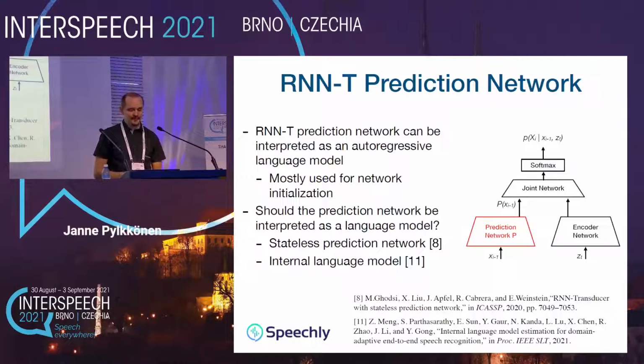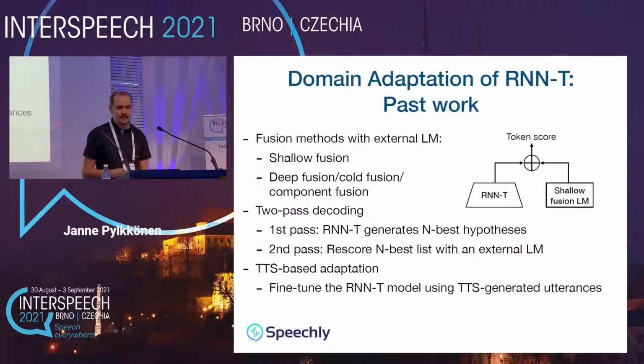And moreover, there has been some debate about how important it is for the prediction network to actually process language information, and two examples of such studies are shown on the slide, and those references are of course in the paper as well.